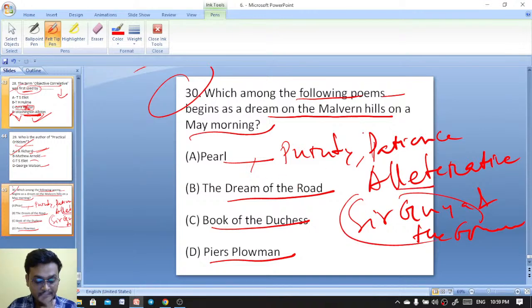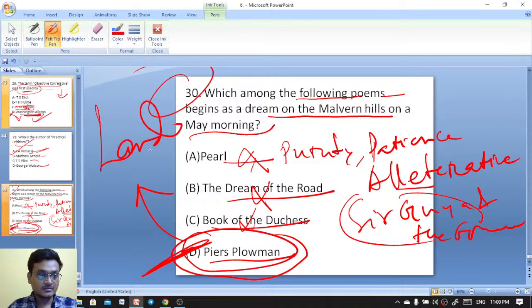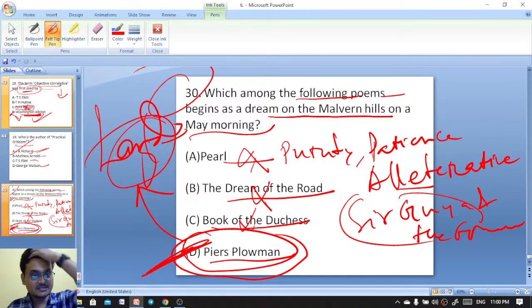Here, the Malvern Hills appear in Piers the Plowman. Which among the following poems begins the dream on the Malvern Hills on a May morning? Book of the Duchess, Dream of the Rood, Pearl, Piers the Plowman. Okay, Langland. William Langland has written Piers the Plowman. So this begins the dream on the Malvern Hills on a May morning: Piers the Plowman by William Langland.